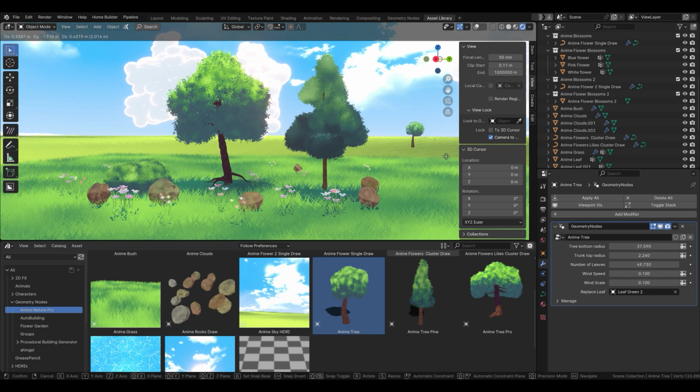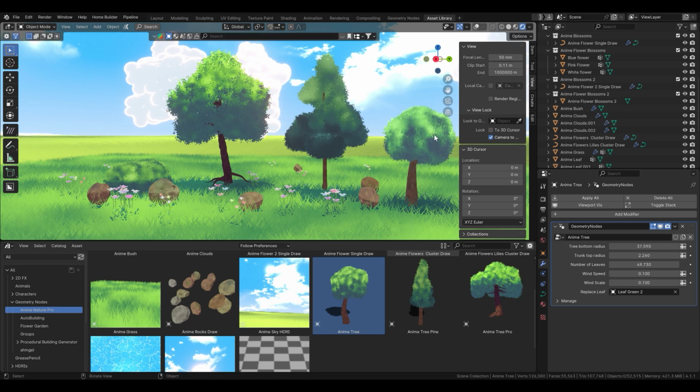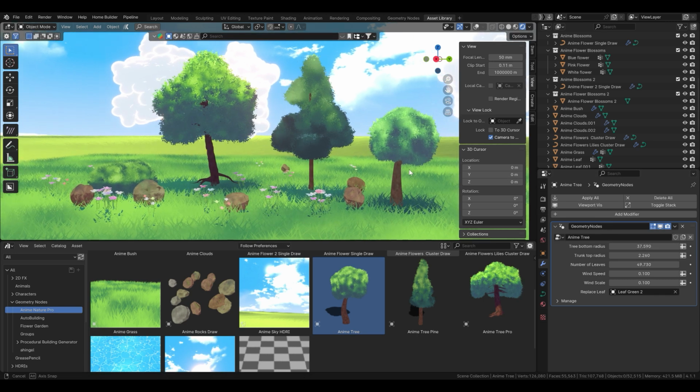Except the Anime Tree Pro, we have also included the Anime Tree model. It's not so customizable as the Anime Tree Pro, but it can quickly populate your scenes with some basic anime trees too.